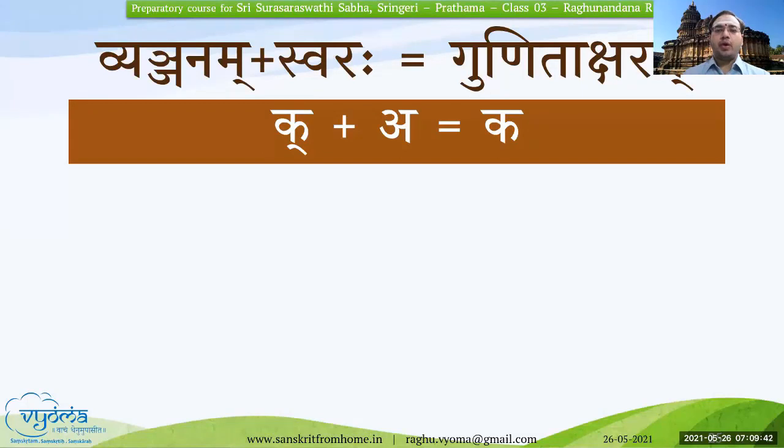I request all of you to note down: Vyanjanam plus Swaraha is equal to Gunitaksharam. For Kavarga, for the Kakara, K plus A is equal to Ka. This is the Gunitakshara Ka. I request you to note down K plus A is equal to Ka, and similarly, from the next slides I will give a few examples for each of these Gunitaksharas, so that we will also learn the words in Sanskritam and know how to pronounce them correctly.